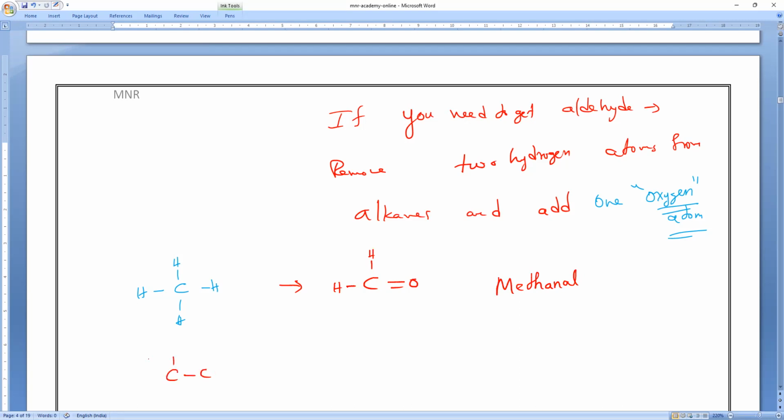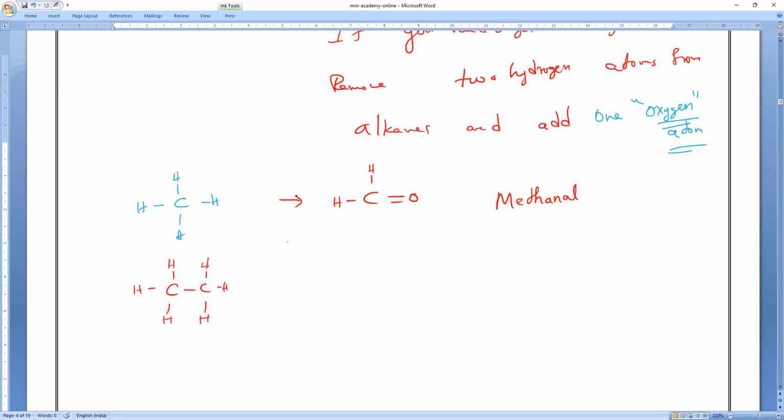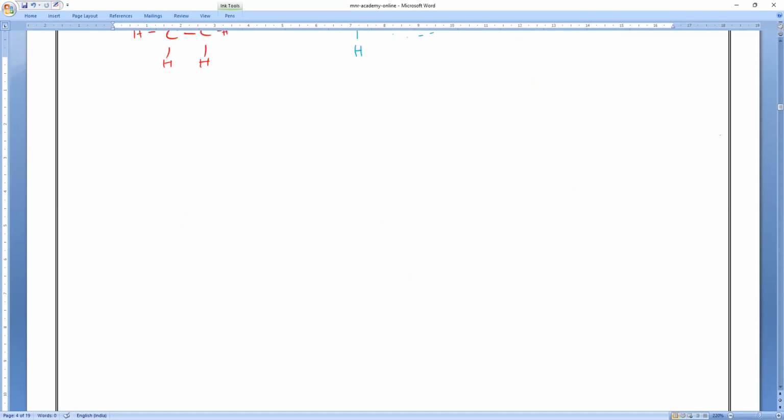So next one is what? We all know that. Methane, over. Next, what will happen? Respond, everybody. After methane, what will come? Ethane. So now again the same. You remove 2 hydrogens and you put a double bond. Don't worry about anything. Just for the last carbon, remove 2 hydrogens and add how much, everyone? 1 oxygen. That's all it is. It will turn into what? Ethanal. Understanding? So ethane turns into ethanal.